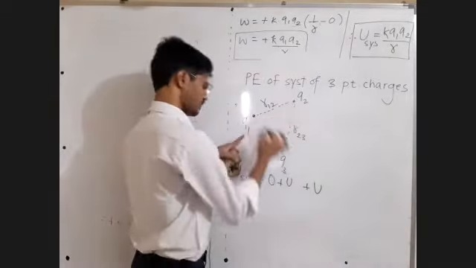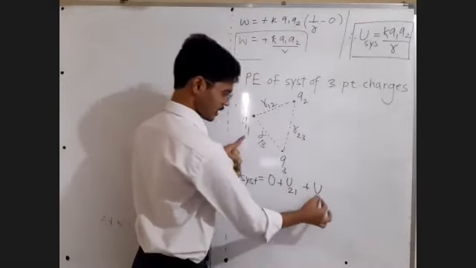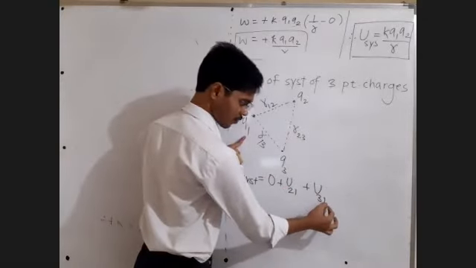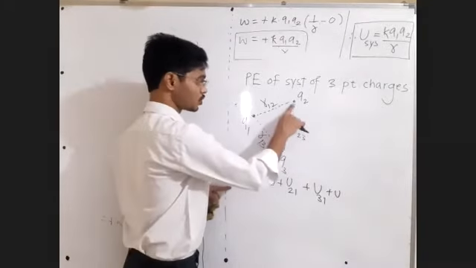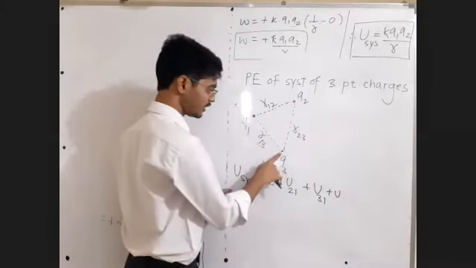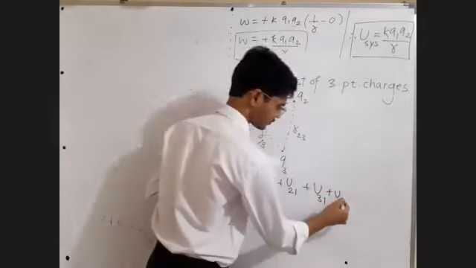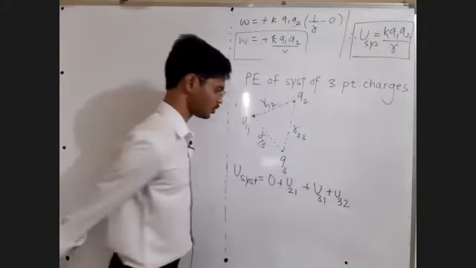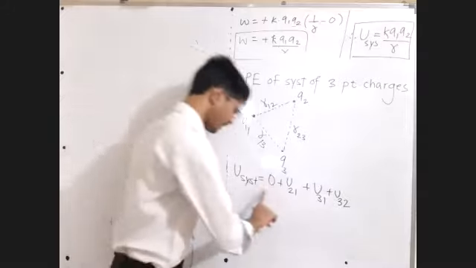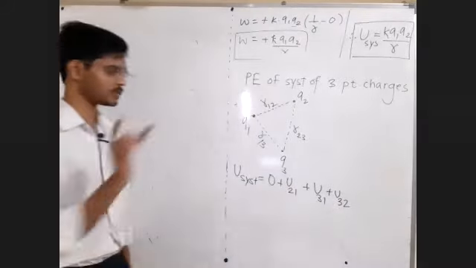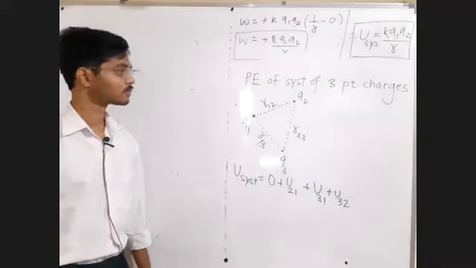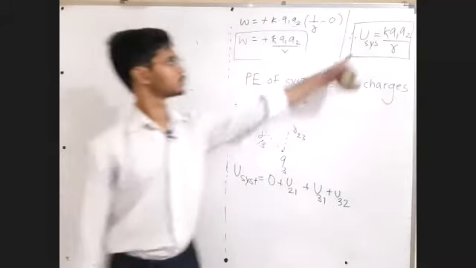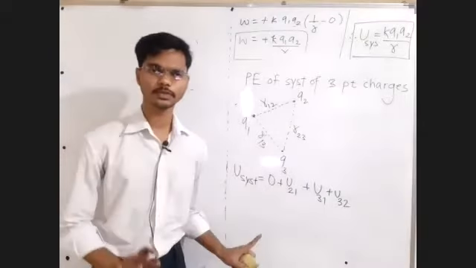So 2 is brought in the field of 1, 3 is brought in the field of 1, plus 3 is also brought in the field of 2. So with 3, 2 was also interacting. Though the sequence doesn't matter, let me write it like this. Up to this, is that clear? Because in the next step we will get the answer.